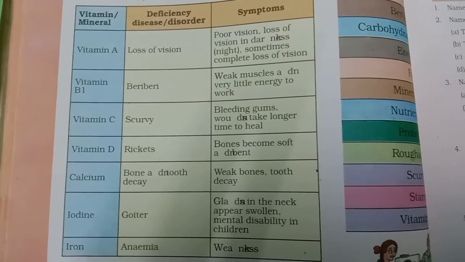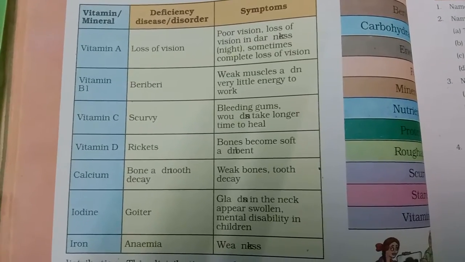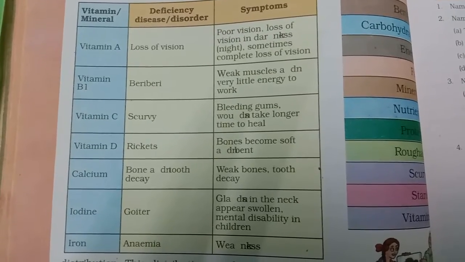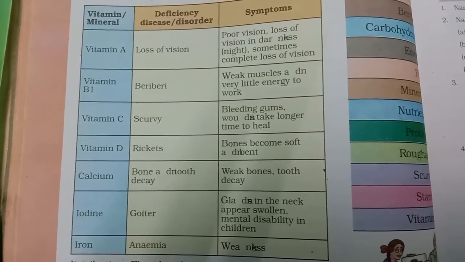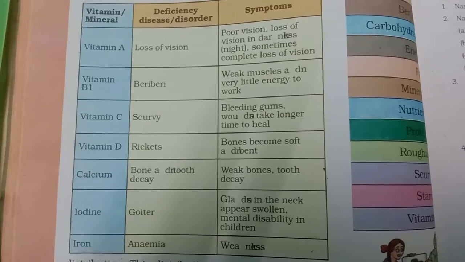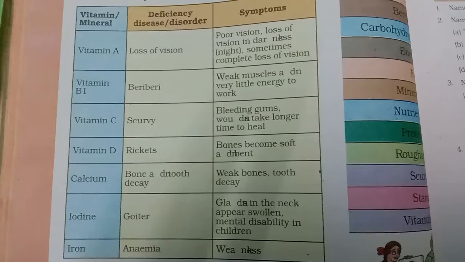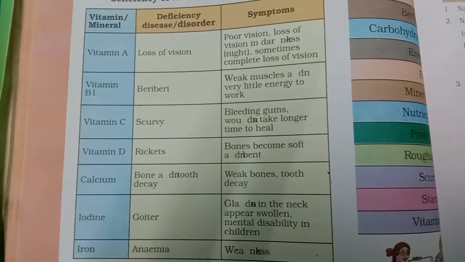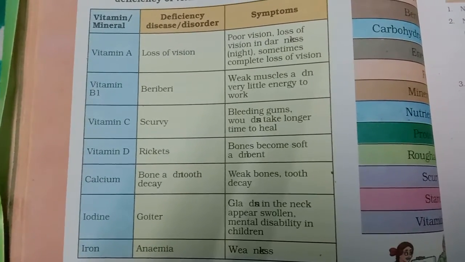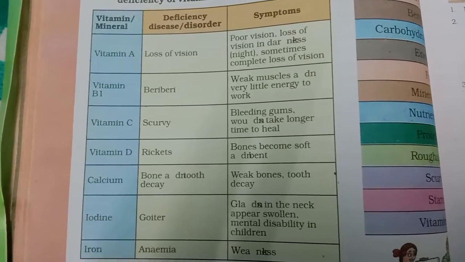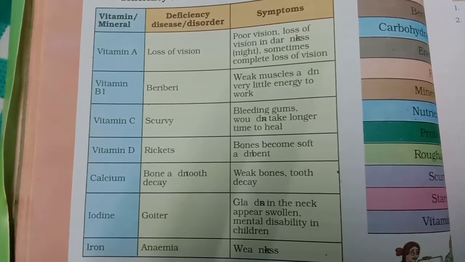The symptoms are poor vision, darkness, weak muscles, very little energy to work, bleeding gums, soft and weak bones, weakness. So that's why we want to eat all the things and absorb all the nutrients into our body.